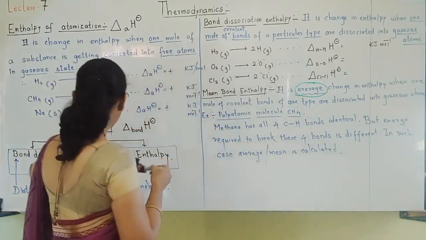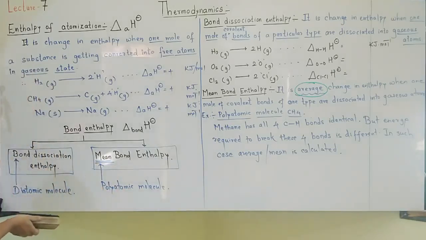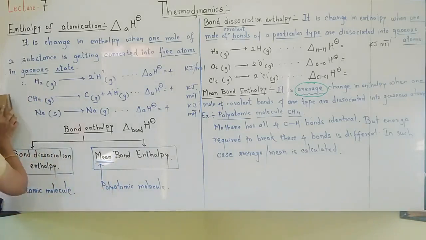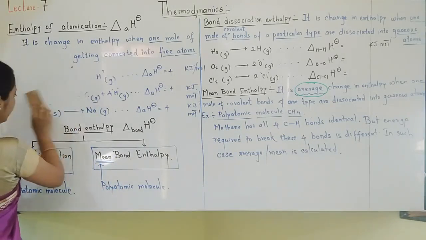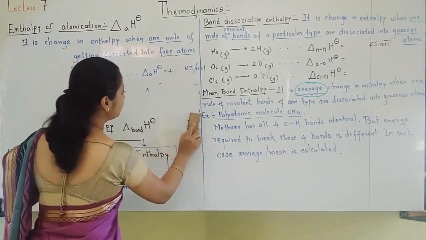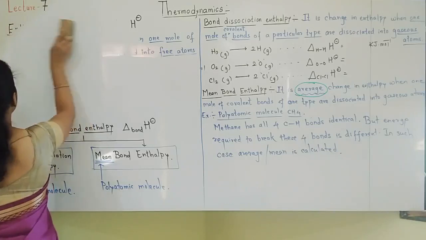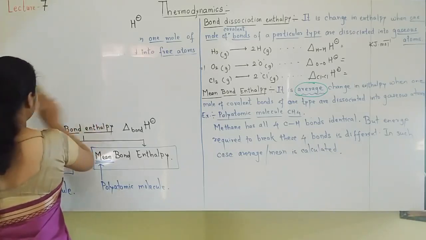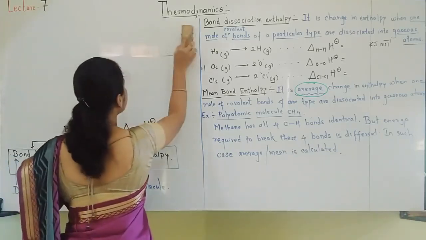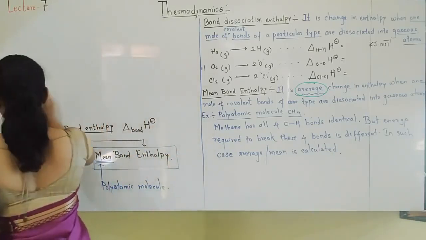Okay, let us take an example to understand this, students. Students, I hope you have already written bond enthalpy of atomization. So I will just rub this and then write the equation for methane. Methane has total 4 C-H bonds, but the energy required to break all these 4 bonds is different.